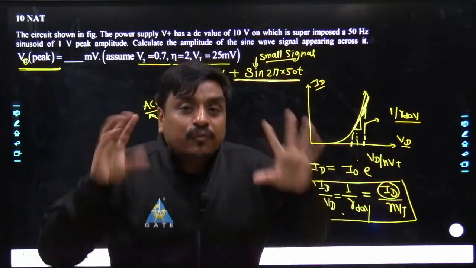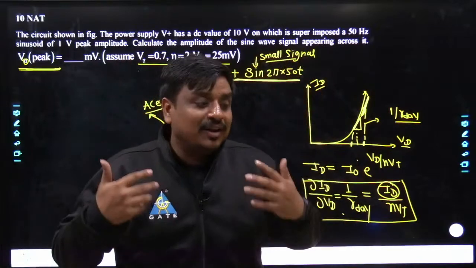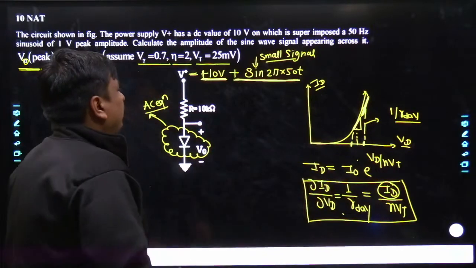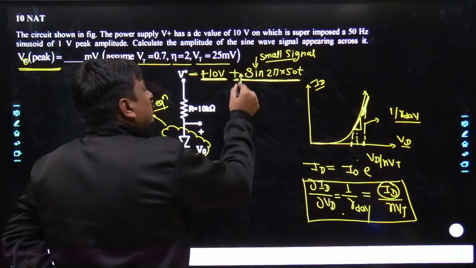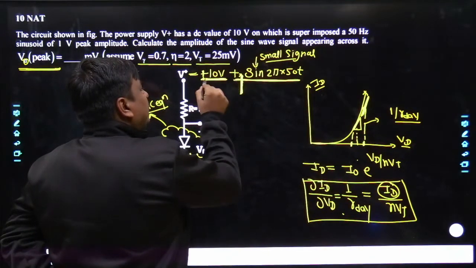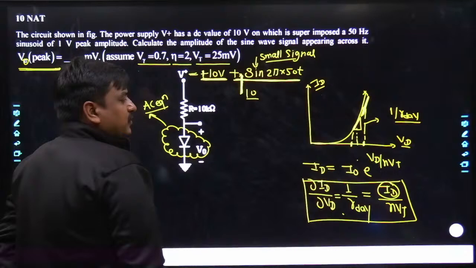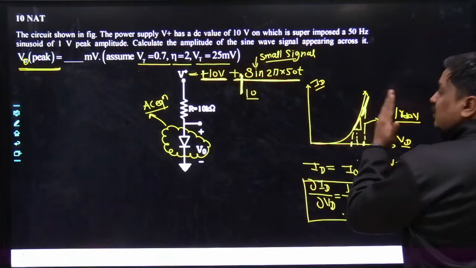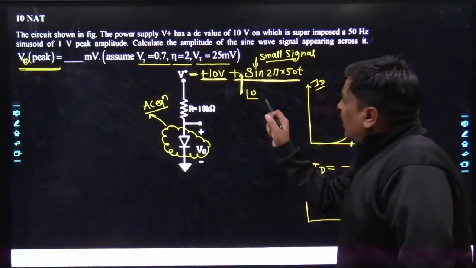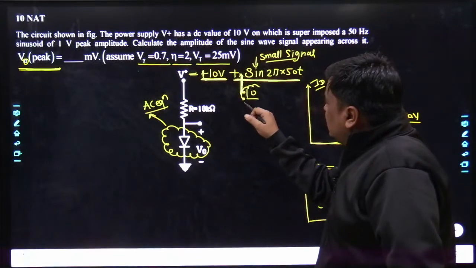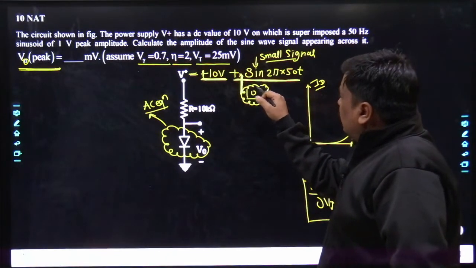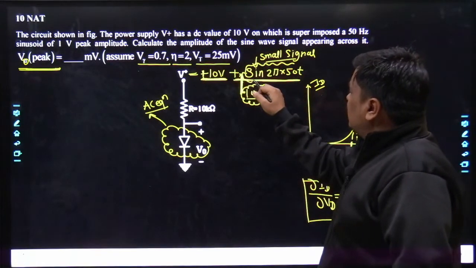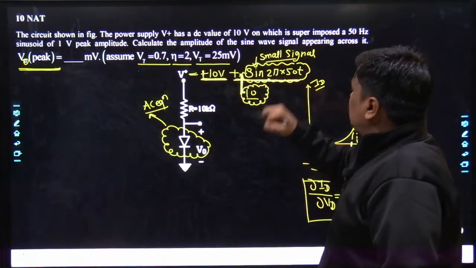A small signal in front of what? It's small on bias voltage as well as current. The same thing is happening along with this. Now, if they could have applied a time varying sinusoidal signal like 10 volt plus 10 sine 2 pi 50t, in that case, such a huge variation of Q point would take place, you would not be able to decide its R dynamic. That is why I used to say, whenever we are dealing with a BJT based circuit, MOS based circuit, or maybe diode based circuit, the input signal which comes into the picture in comparison with the DC biasing used to be small signal.